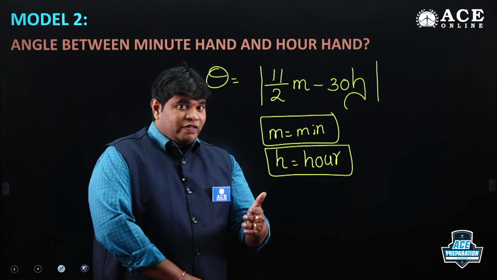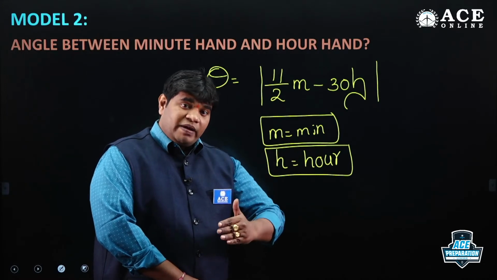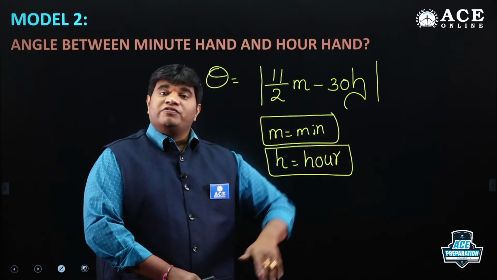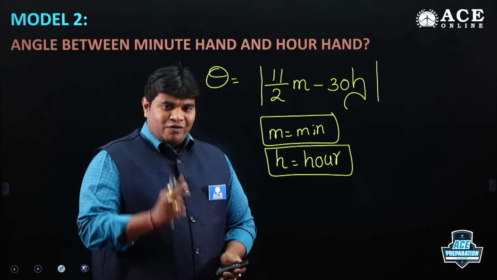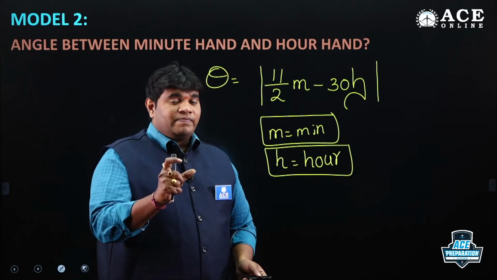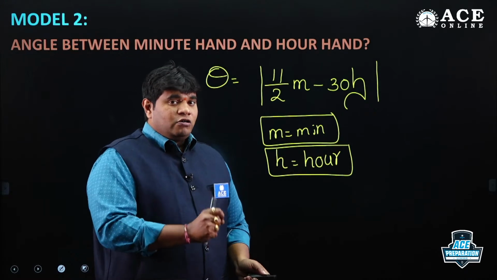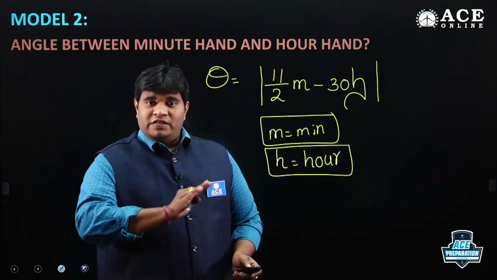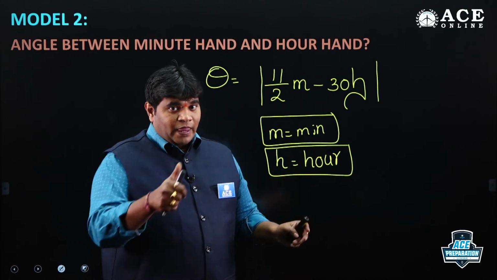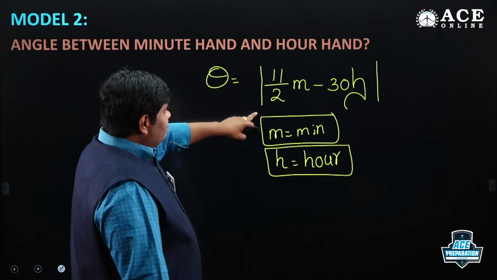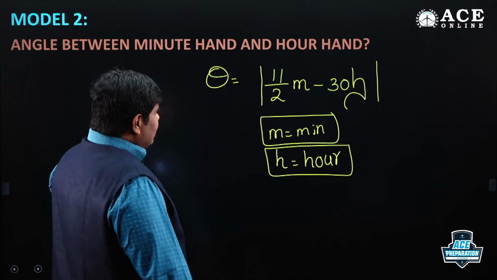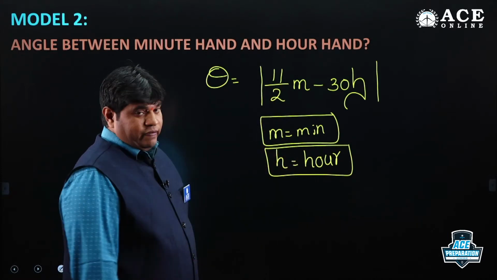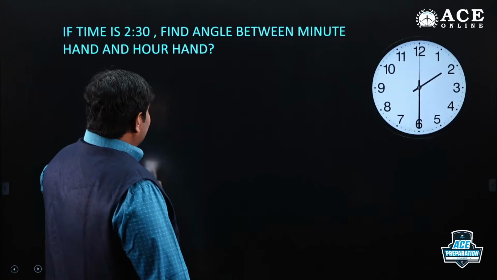Only model 1 we are taking before the break, for understanding purposes I took the time. The remaining models, model 2, 3, 4, 5, just 5 models, will be finished within 20 minutes. So this is theta, modulus of 11 by 2 m minus 30 into h, where m means minutes and h is equal to hours. Nice, look at.